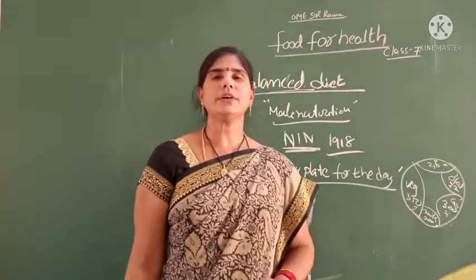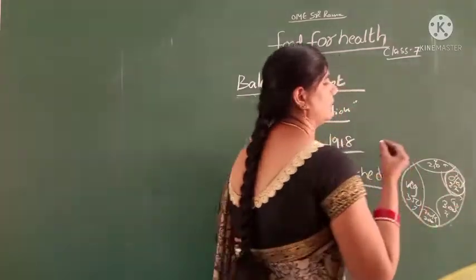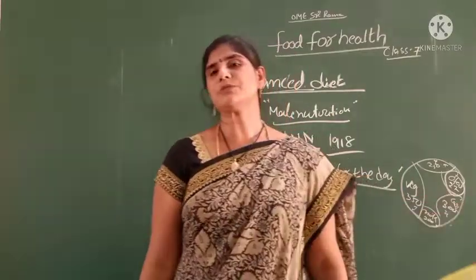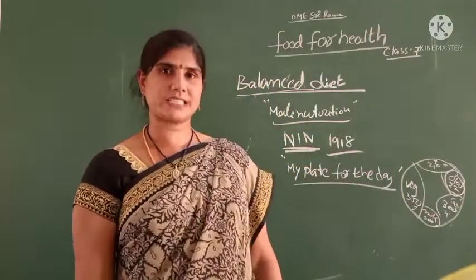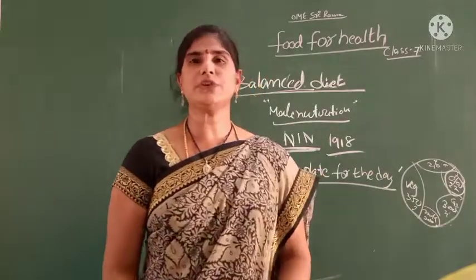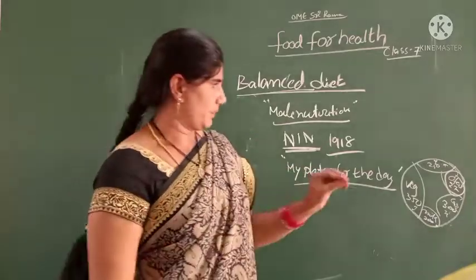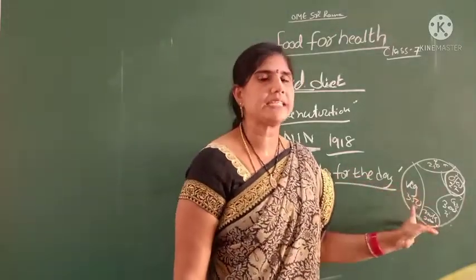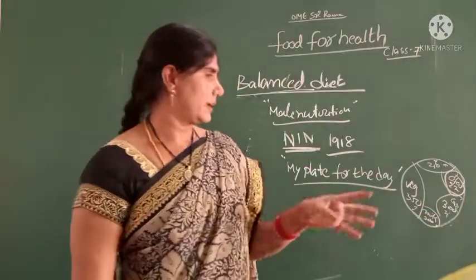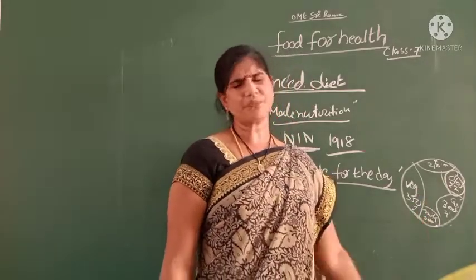Low quantity of food item, we should eat fats. So my plate for the day introduces how much quantity of food items or nutrients is available per day.